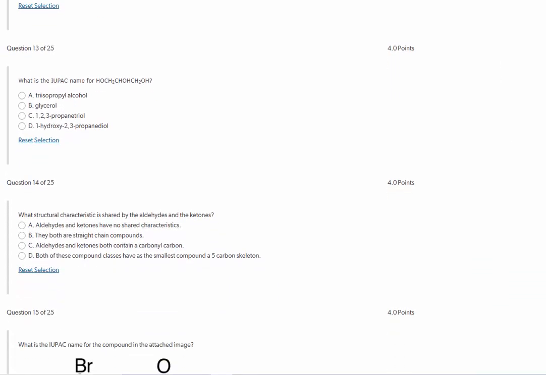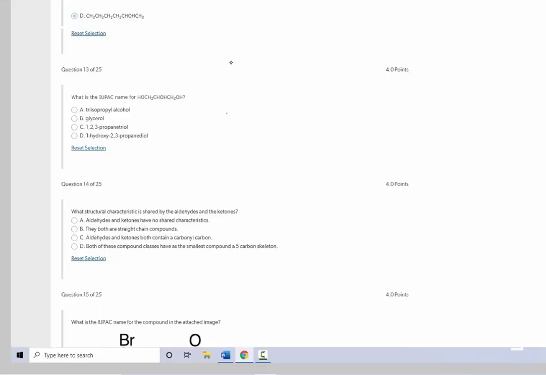Number 13, what's the IUPAC name of this compound? Well, let's draw this out. So this compound, we have an OH here on the end. Then we have 1, 2, 3 carbons. And then we have an OH on this end. So we've done the OH, we've done the CH2, then we have this part, CHOH.